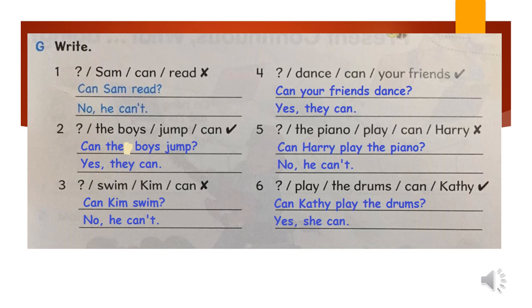Number 5, question mark, the piano play, can Harry? Can Harry play the piano? Question mark, no, he can't. Why no? As there is a cross. Number 6, question mark, play the drums, can Kathy? Can Kathy play the drums? Yes, she can. Why yes? As there is a tick. See here, Junior 1, look, we have the word can. We start the question with the word can, and focus here, you can see the scissors. Can Kathy play the drums? Yes, she can. Don't forget the scissors, and don't forget that can comes at the beginning of the question, and don't forget the full stop.